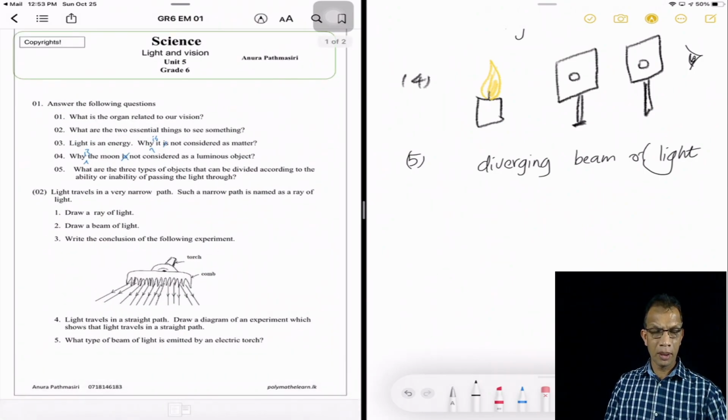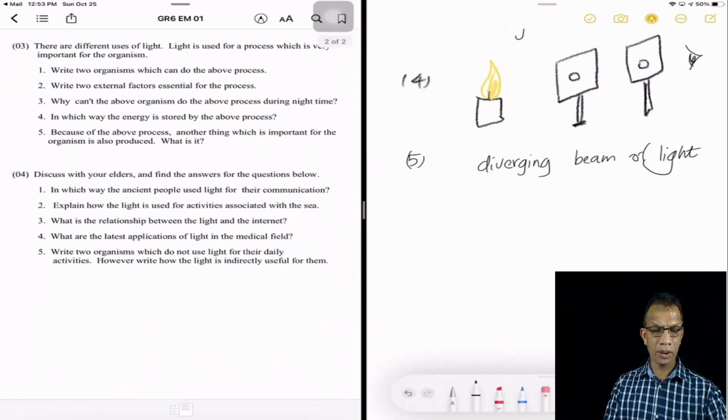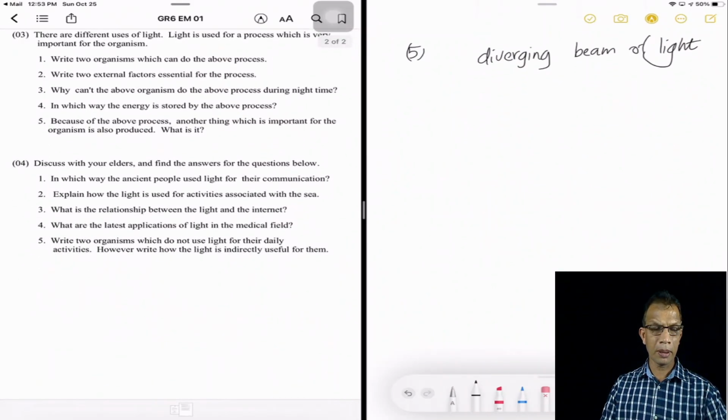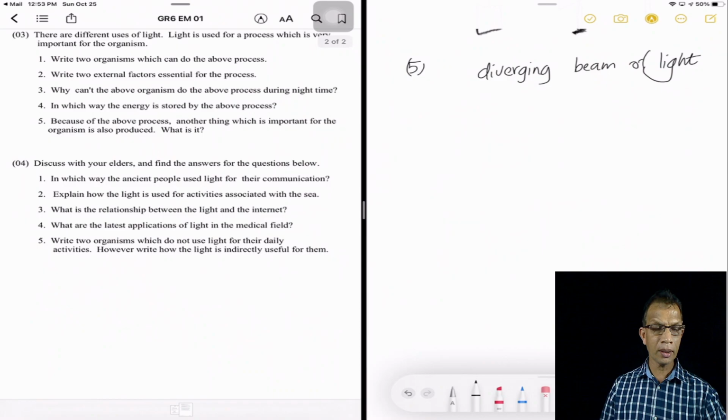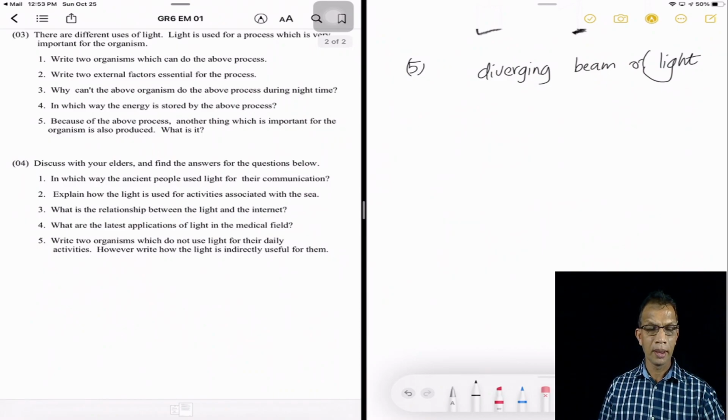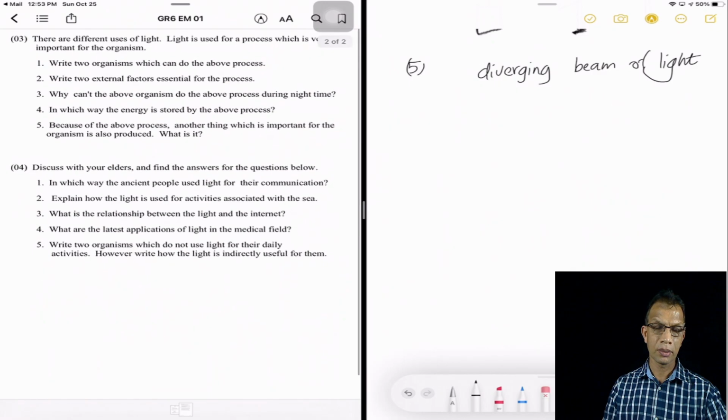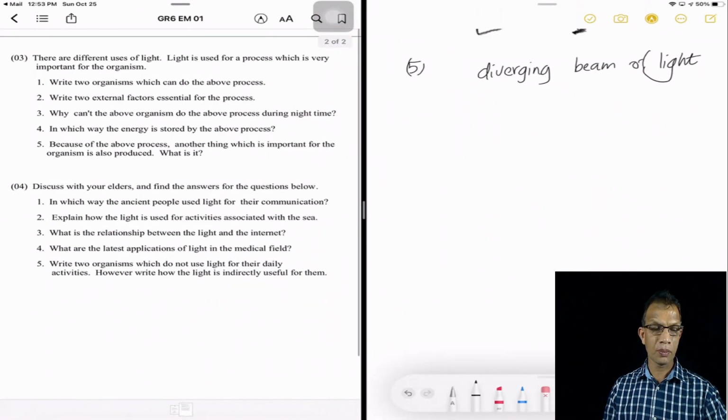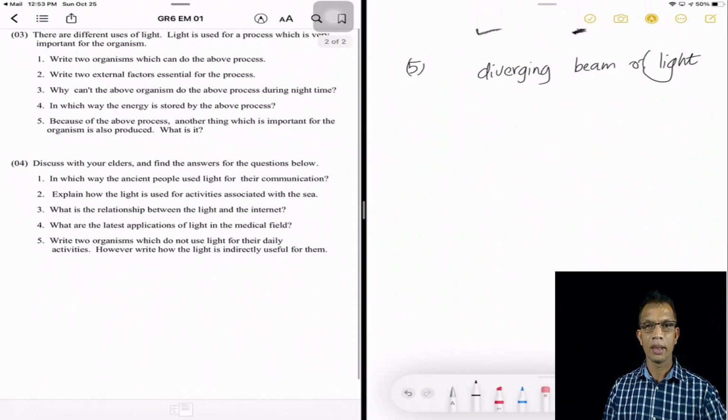Well, moving on to the third question. The third question on the other side of your paper says there are different uses of light. Light is used for a process which is very important for the organisms. The process, the light, organism.